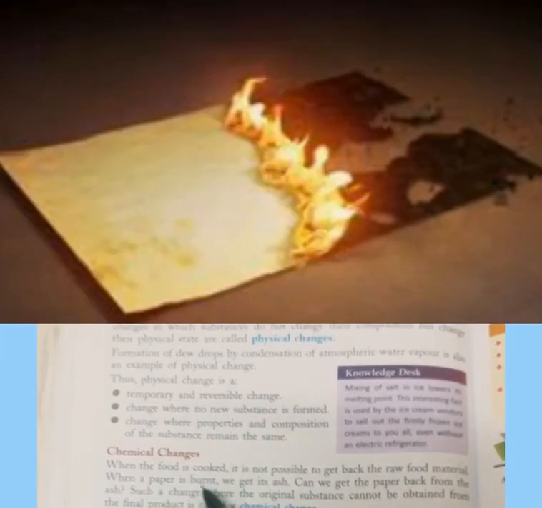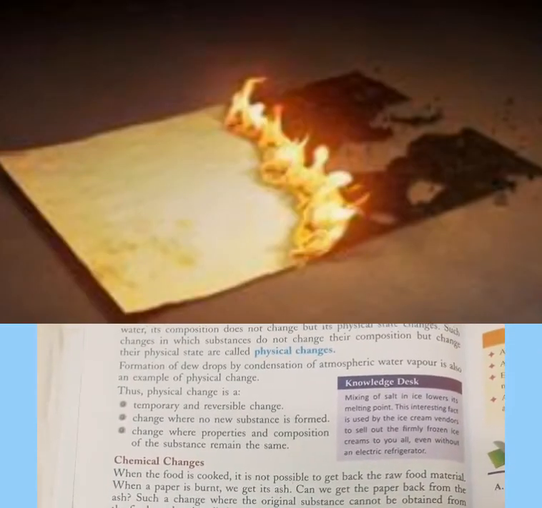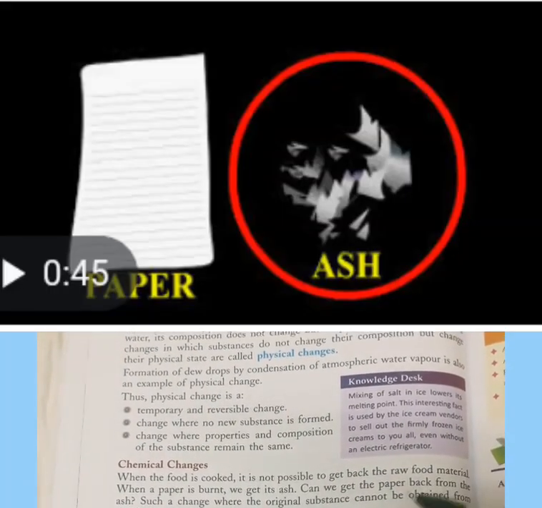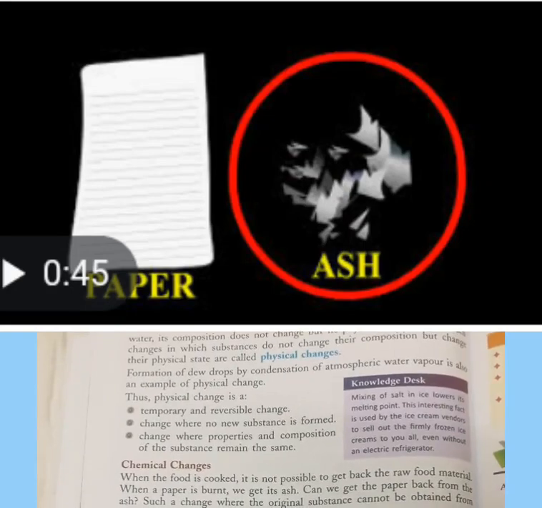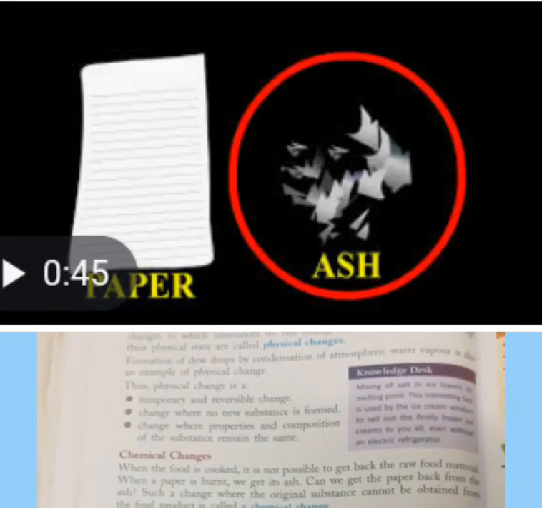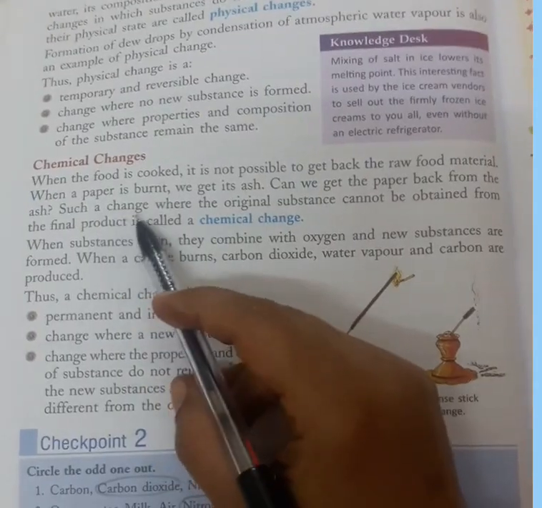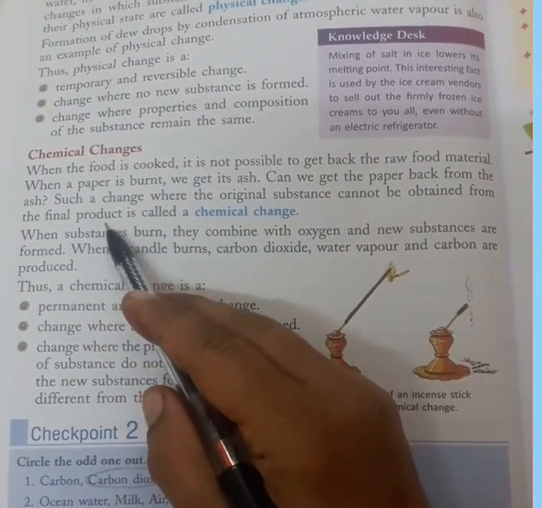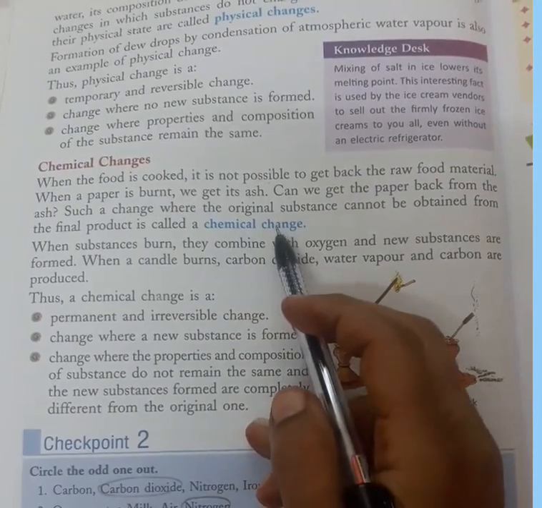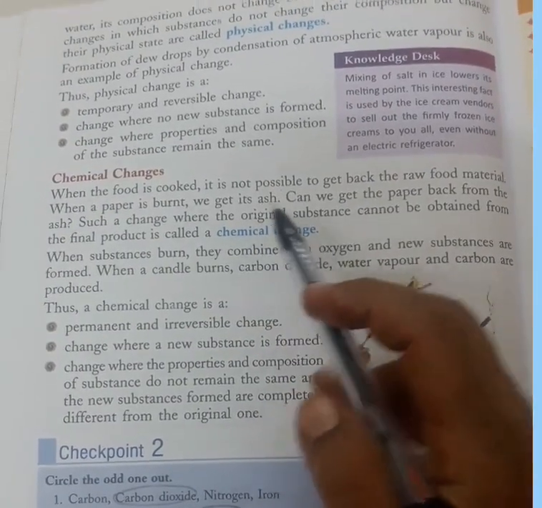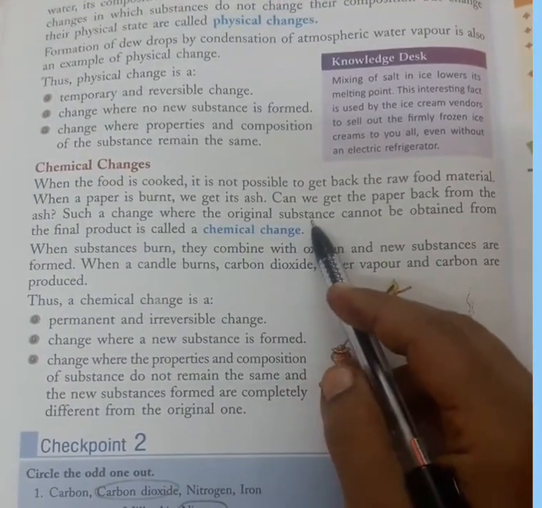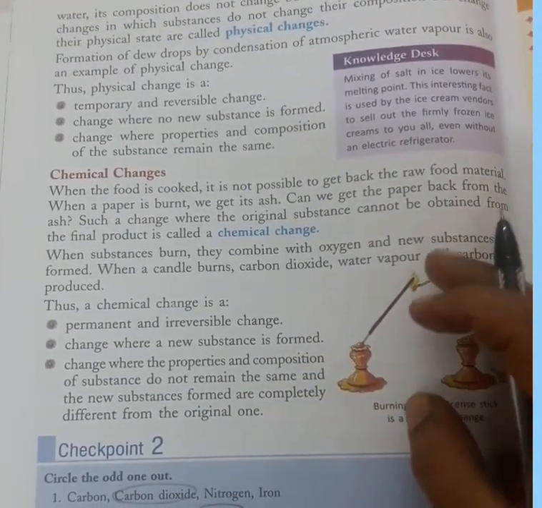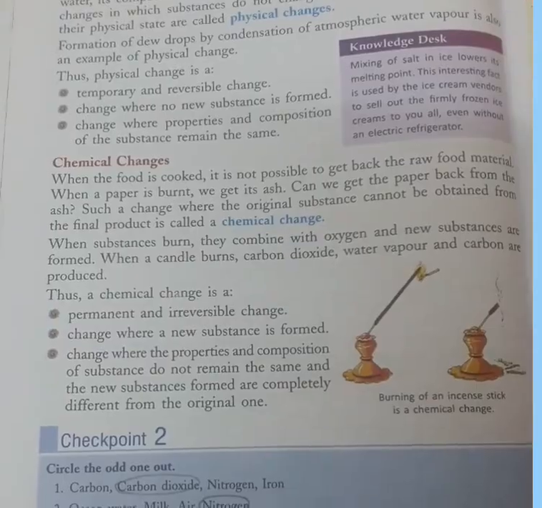Similarly, when a paper is burnt, we get its ash. If we burn a piece of paper, we get ash. We burnt the paper, so what did we get? Ash comes out of it, and we cannot get back the paper again. So, such a change where the original substance cannot be obtained from the final product is called a chemical change. So, in a chemical change, we cannot get back the original substance and a new substance is formed which has completely different properties from the original substance.